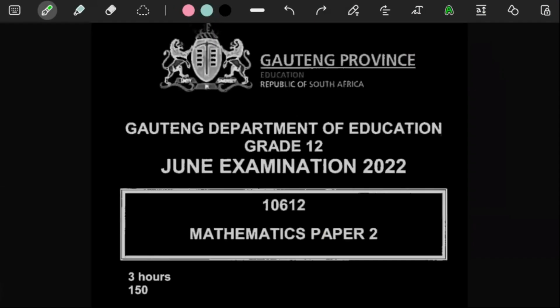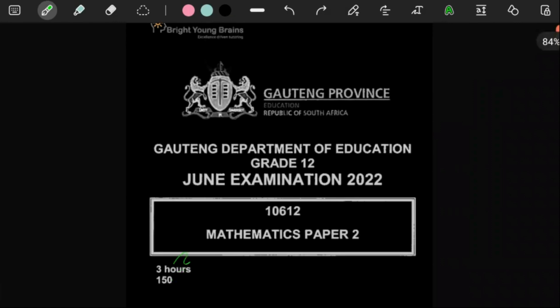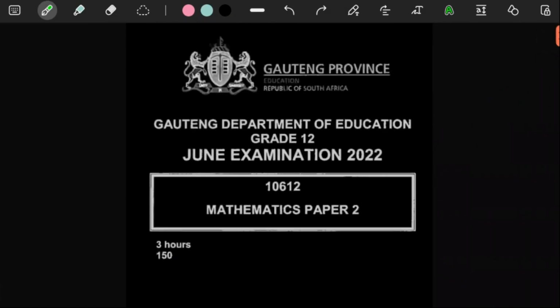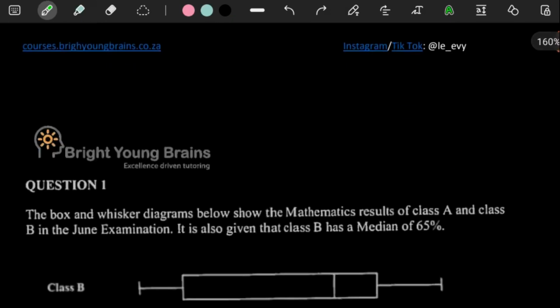Gauteng Department of Education, grade 12, June examination 2022, mathematics paper 2. So this is a 3-hour paper out of 150. And yeah, we're basically going to go through the entire paper without leaving anything out.